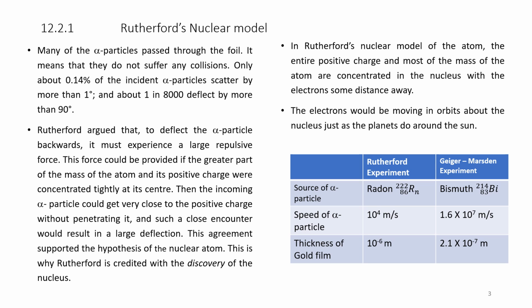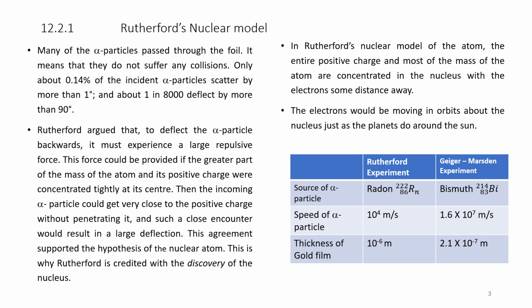The speed of the alpha particle was 10 to the power of 4 meters per second, whereas in the case of the Geiger-Marsden experiment it was 1.6 times 10 to the power of 7 meters per second.